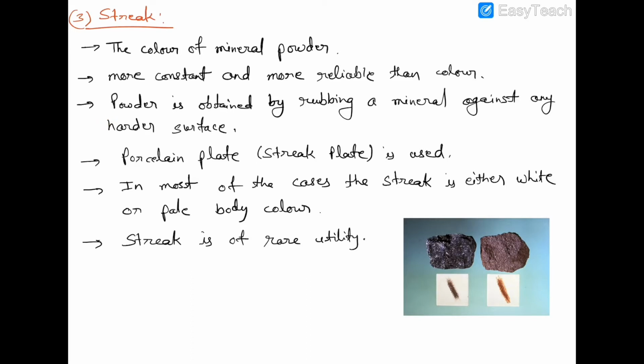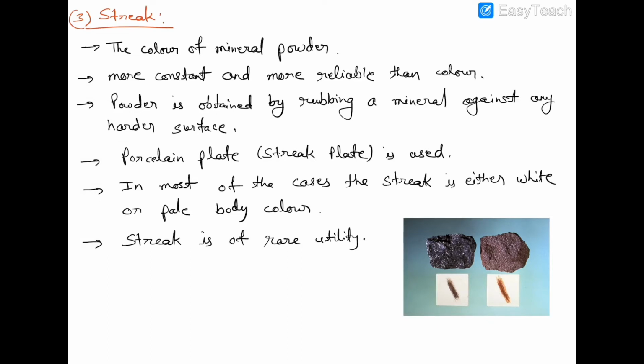Okay, in practice, instead of actually crushing or hammering the mineral to get powder, it is conveniently obtained for observation purpose by rubbing a mineral against any harder surface. Okay, and for this purpose, an unglazed white porcelain plate, which is called streak plate, is used in the lab for testing the streak of a mineral. Clear? So porcelain plate we generally used to rub the mineral in order to get its streak.